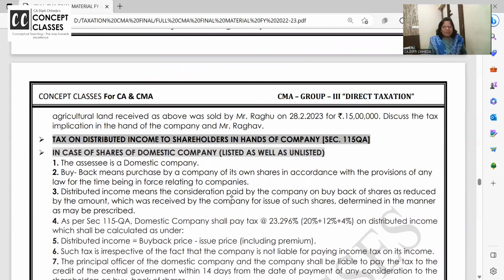Buyback is a collar-type position of the company. Companies are purchasing their own shares from the market and cancelling. Is this taxable in the hands of the shareholder? Yes. Shareholder बोल रहे हैं whether I sell my shares to my friend in the secondary market or whether I sell to company, for me, तो it is transfer, taxable.